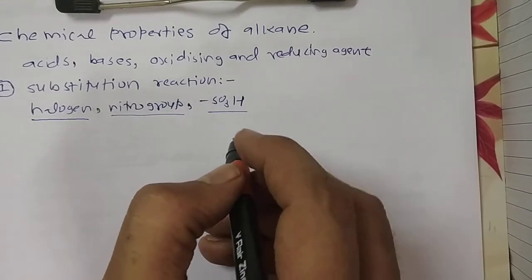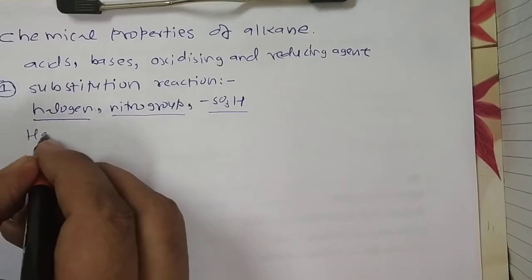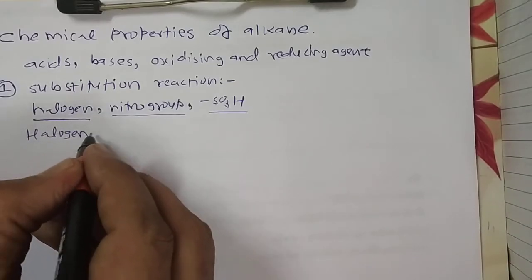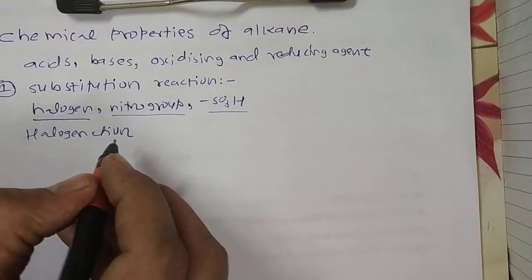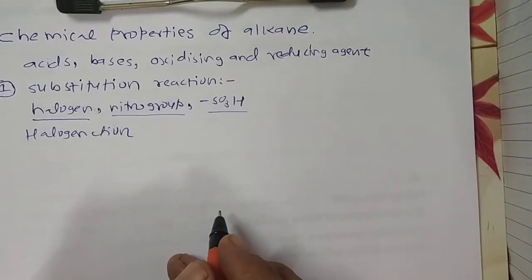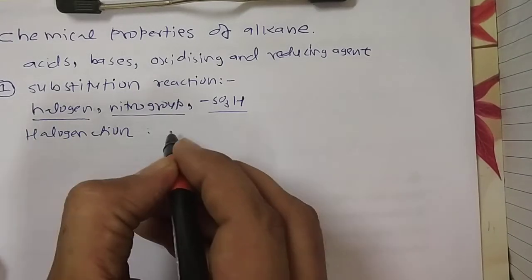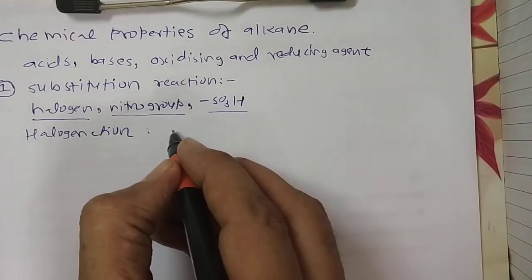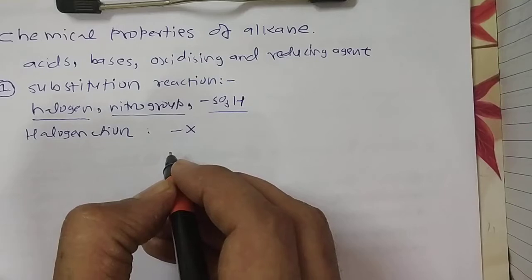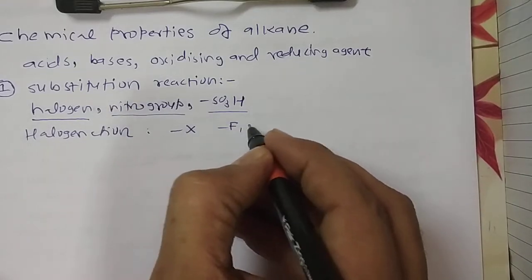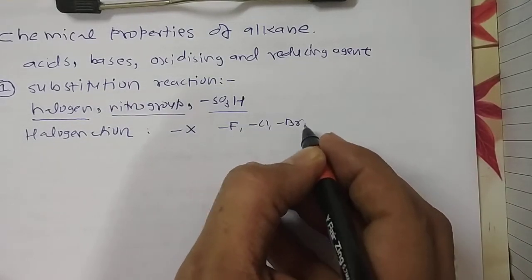So first we take the halogenation reactions. Halogenation means one or more hydrogen atoms of an alkane are replaced by a halogen. In general, the halogen X means fluorine, chlorine, bromine or iodine.